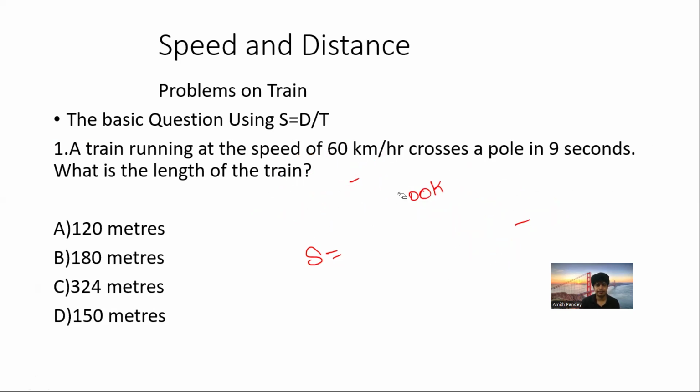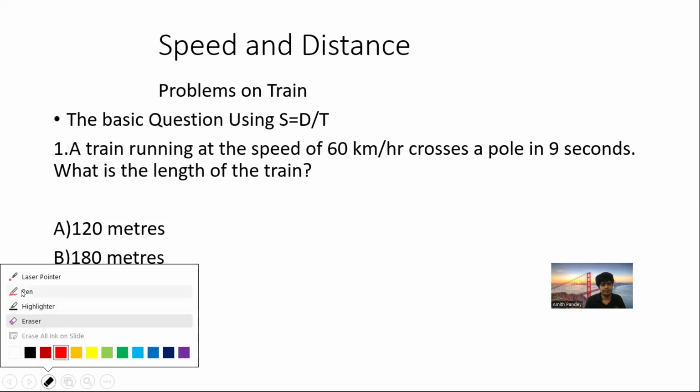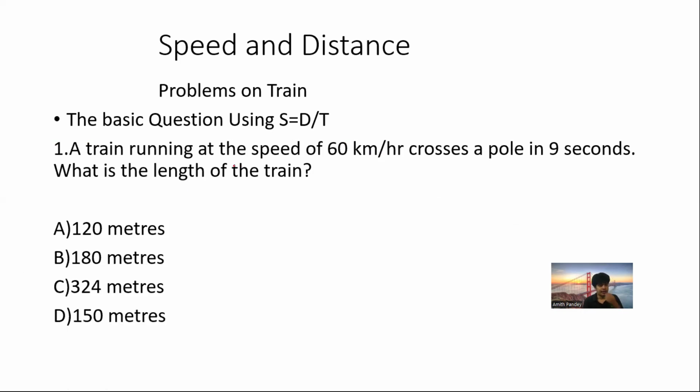Okay, so let's go through the first and foremost question of aptitude, and the topic is speed, distance, and time. So a train is running at the speed of 60 kilometer per hour.